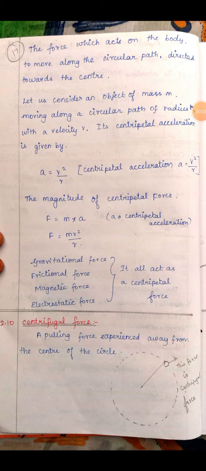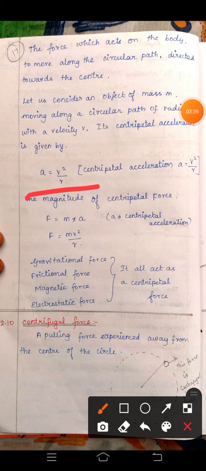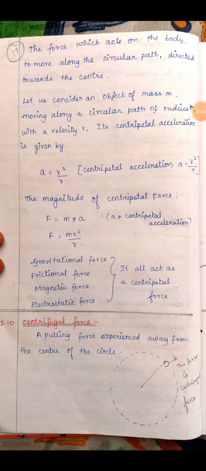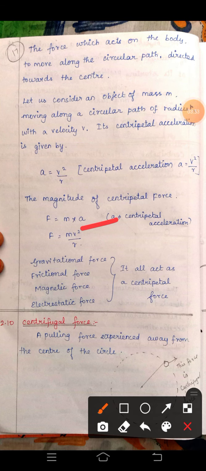Let us consider an object of mass m moving along a circular path of radius r with a velocity v. Now, let us find its centripetal acceleration. Centripetal acceleration a is equal to v square by r. Now, the magnitude of centripetal force. The formula for force is mass into acceleration. Here we are taking a as centripetal acceleration. So F is equal to m into v square by r.